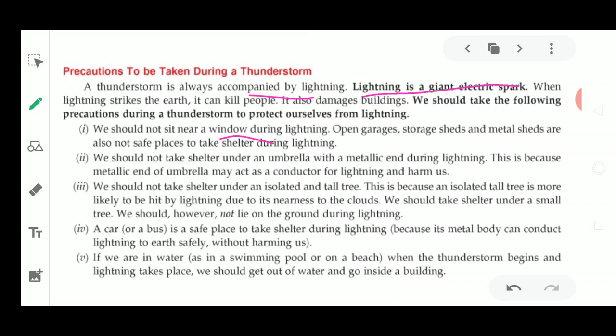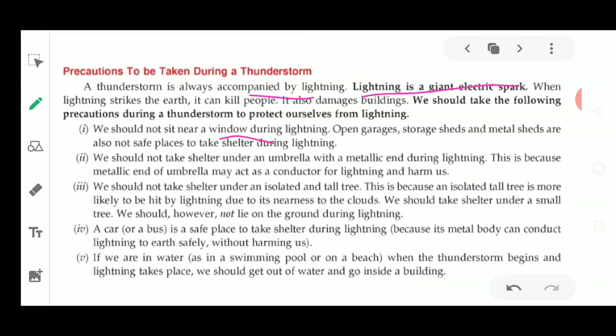Why? Because metallic objects are highly conducting in nature, and if the windows are made of metal, they can also create problems when lightning strikes. If lightning strikes that metallic surface, the charge is going to flow into that particular object where the person is sitting.